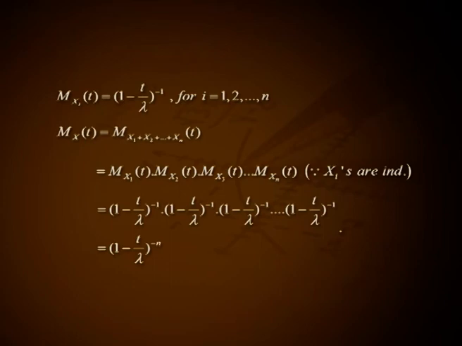That is equal to (1 minus t by lambda) raised to minus n. (1 minus t by lambda) raised to minus n is the MGF of a random variable following gamma distribution with parameters lambda and n. This implies that the distribution of the sum of exponential random variables is gamma.